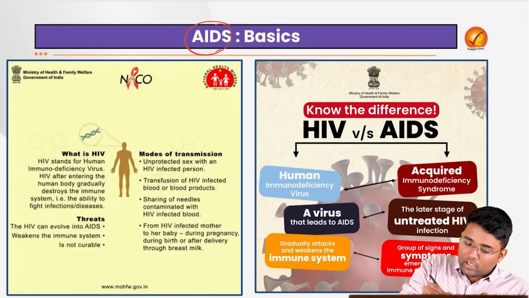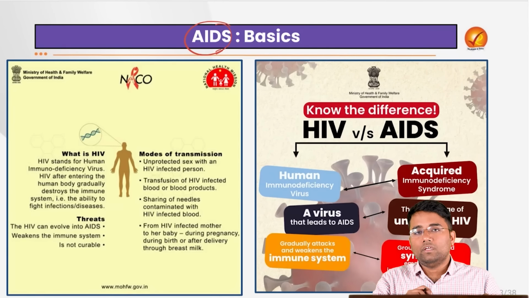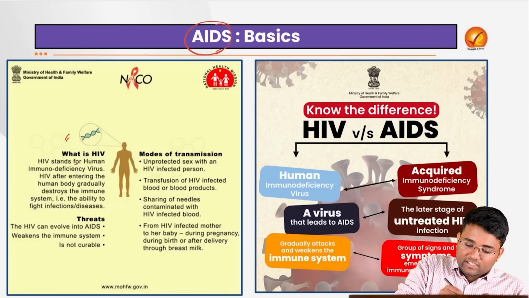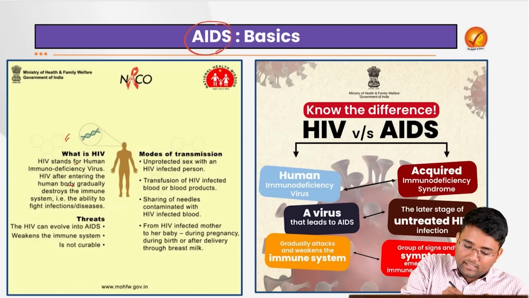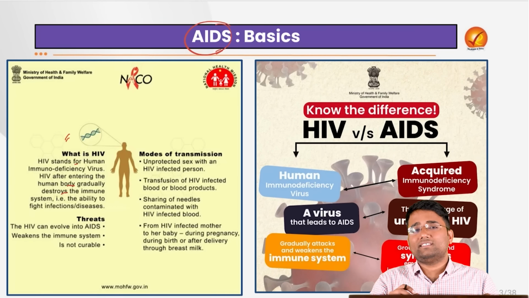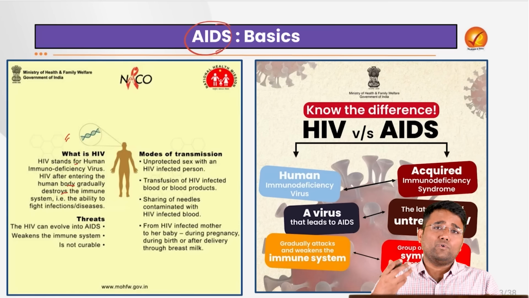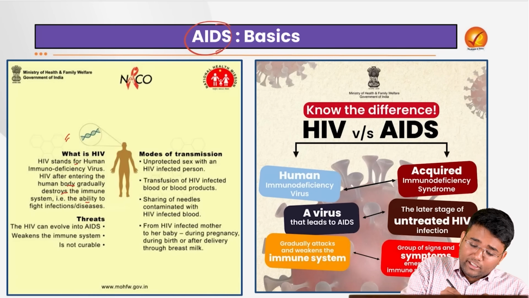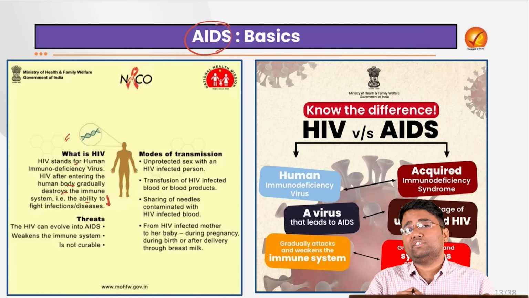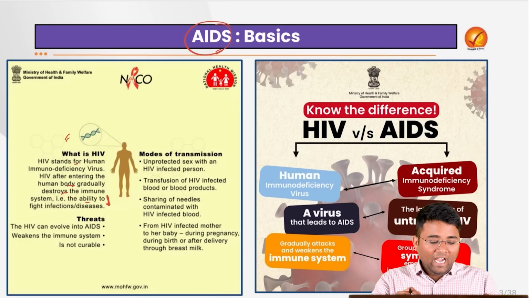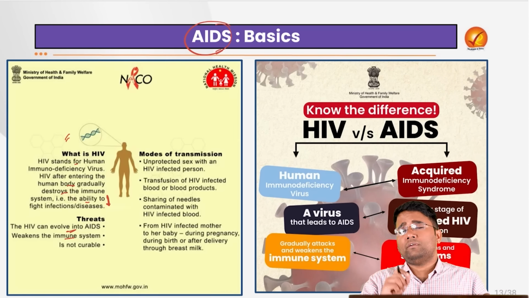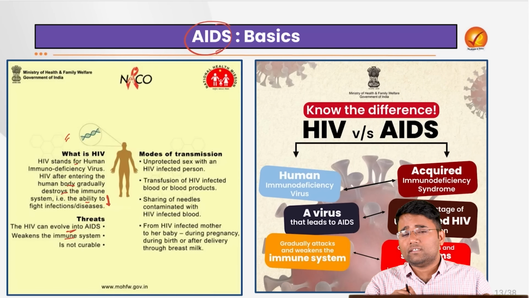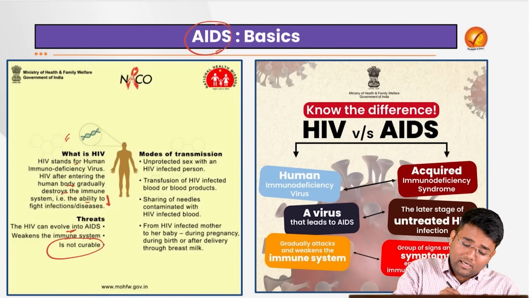Then AIDS, that is acquired immunodeficiency syndrome. HIV, which stands for human immunodeficiency virus, after entering the body gradually destroys the immune system, for example CD4 cells, and that reduces the ability to fight infections or diseases. This can evolve into AIDS, which leads to the weakening of the immune system, and then it is not curable at all.